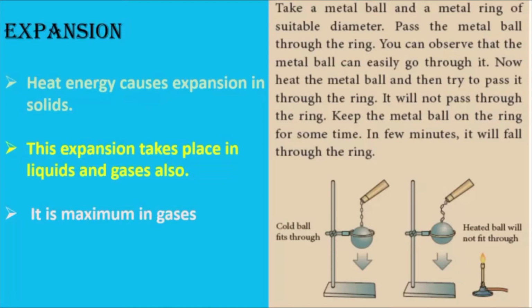Why did the ball not go through the ring initially but went through it after some time? When the ball is heated, the atoms in the ball gain heat energy. They start vibrating and force each other apart. As a result, an expansion takes place. That's why the ball did not go through the ring. After some time, as the ball lost the heat energy to the surrounding, it came back to its original size and it went through the ring.